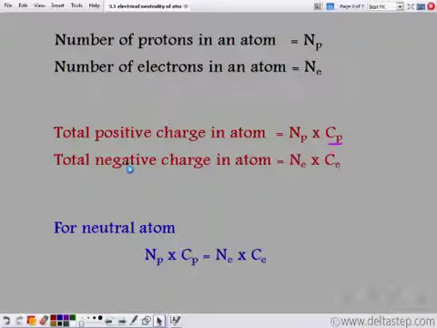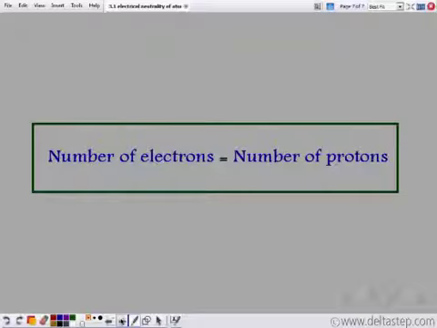Now, for the neutral atom, since we know that an atom is always electrically neutral, the total positive charge in an atom is equal to the total negative charge. So we get Np into Cp is equal to Ne into Ce. We know that the magnitude of the charge of proton is equal to the magnitude of the charge of electron, so we can cancel these two. So we get that the number of protons in an atom is equal to the number of electrons in an atom. So for an electrically neutral atom, we always have that the number of electrons is equal to the number of protons.